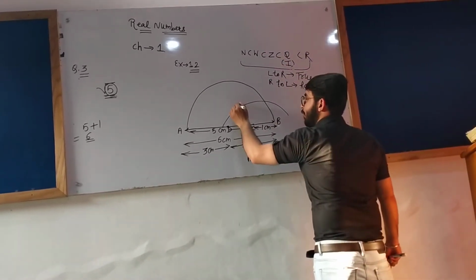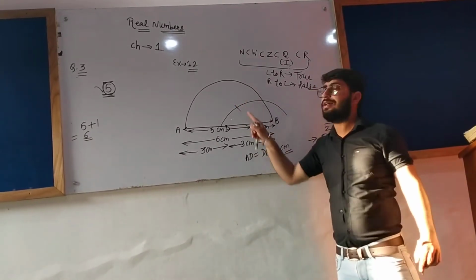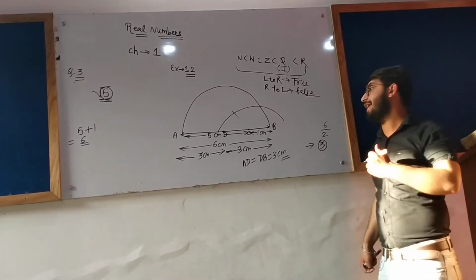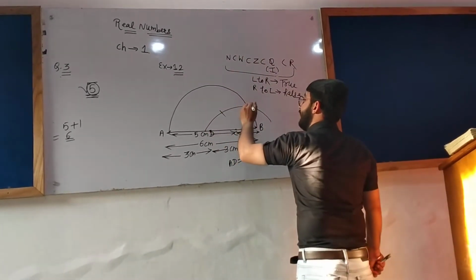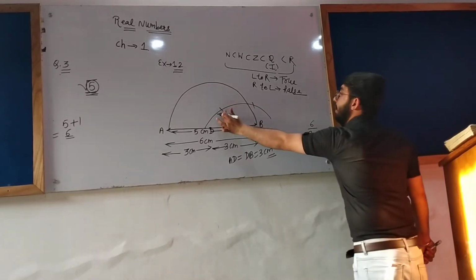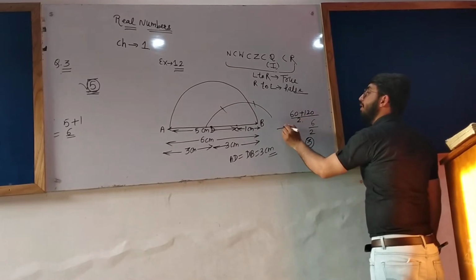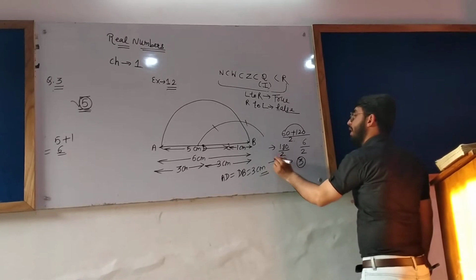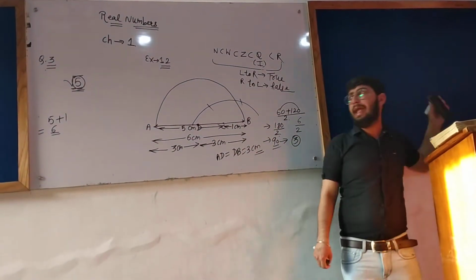The very first arc is of what degree? If I join this point C to this arc, it will be 60 degree. But I need 90 degree angle. First arc is 60 degree, second arc is of 120 degree. 60 plus 120 divided by 2, that is, in the middle of 60 and 120, there will be 90 degree angle.